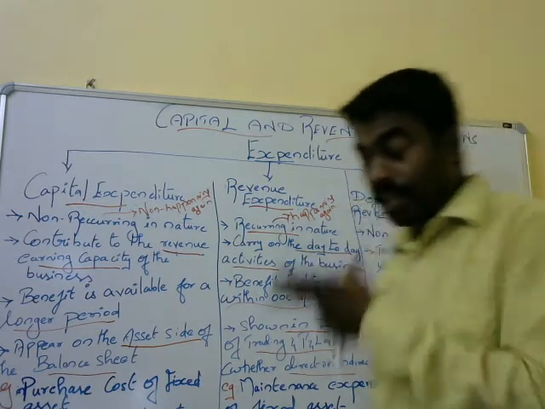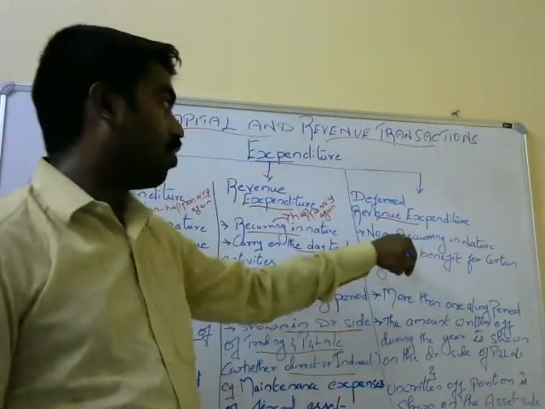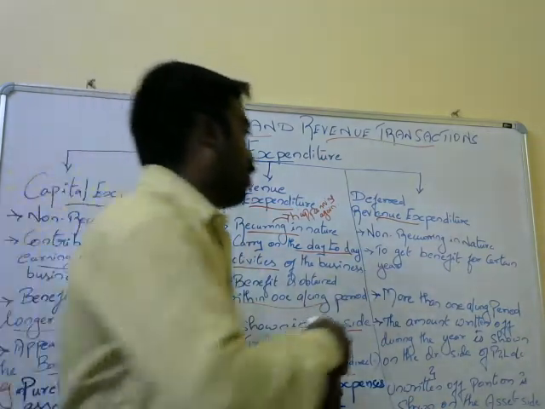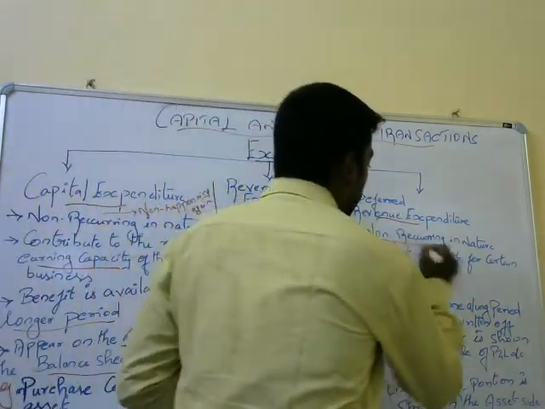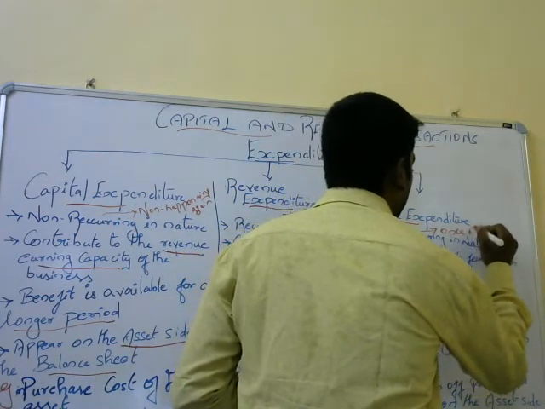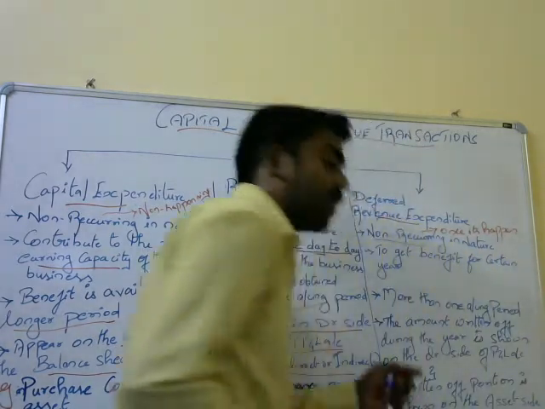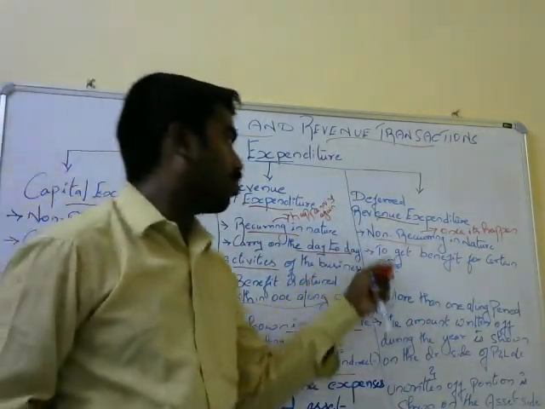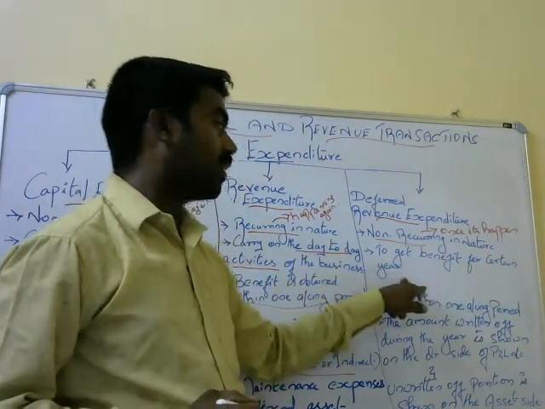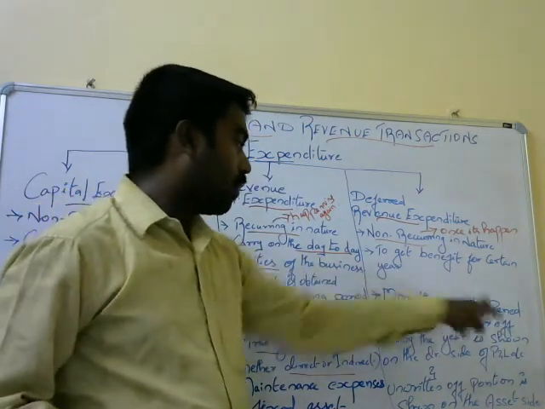And finally we are going to deferred revenue expenditure. Deferred revenue expenditure is non-recurring in nature. Once it happens in a year, it happens only once. It should not happen repeatedly again. That is called deferred revenue expenditure. The benefit is obtained for a certain number of years, more than 2 or 3 years, more than one accounting period.